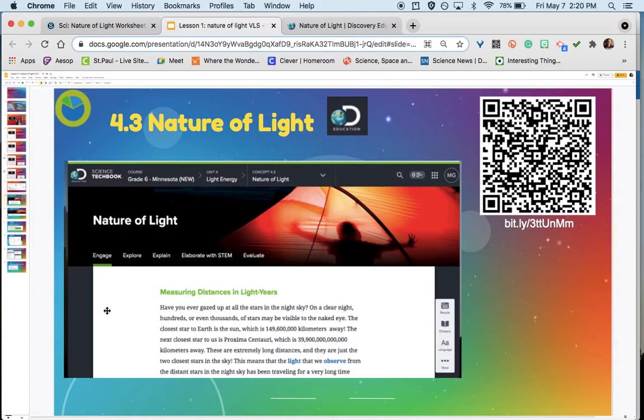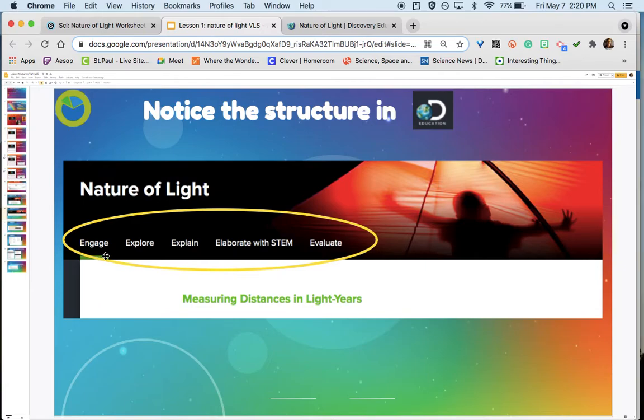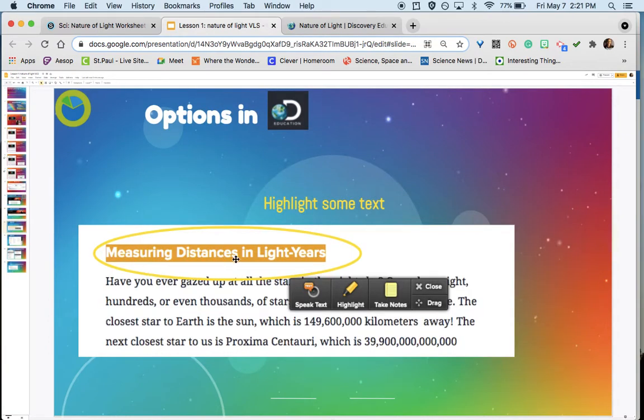This is a whole lesson. It starts with an engage, explore, explain, elaborate, and evaluate. Once you get there, notice that. Click around on those tabs and see what each of those pages look like. I also want you to highlight some text, and this will pop up where you can have it speak to you. You can also highlight important things, or you can take notes, whatever you highlight on here.